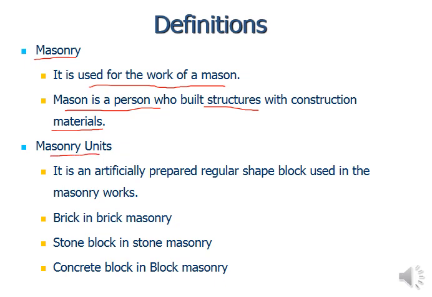Masonry units: an artificially prepared regular shaped block used in the masonry work. So bricks in the brick masonry, stone block in the stone masonry, concrete block in the block masonry. This word masonry comes from the mason. The mason is a person responsible for manually joining or binding together all of the units to build a structure. So if a mason is involved in the construction of any structure, then we can say it's a masonry structure.